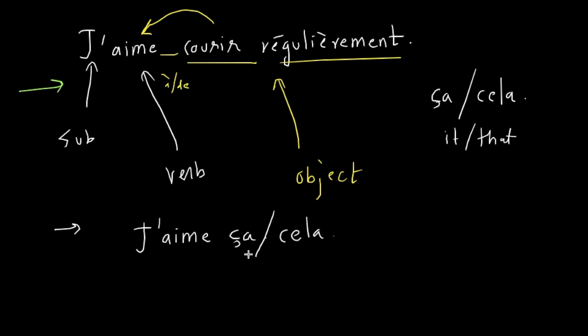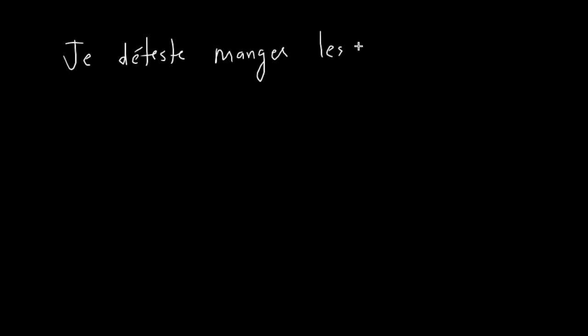We haven't actually studied these pronouns, to be honest, and we will study them a bit later. But for now, I wanted you to know that whenever you are using a direct object which cannot have a gender, you replace that with ça, cela, and it comes after the verb. Okay? Manger les pommes. Okay. Now, this is a good example.